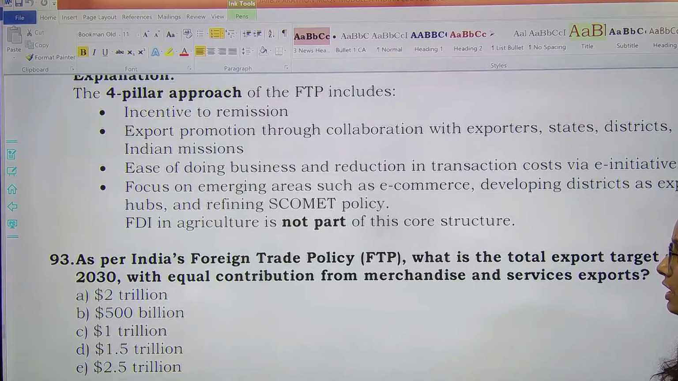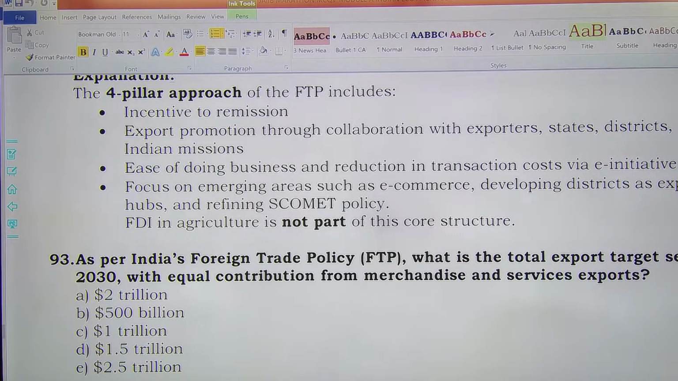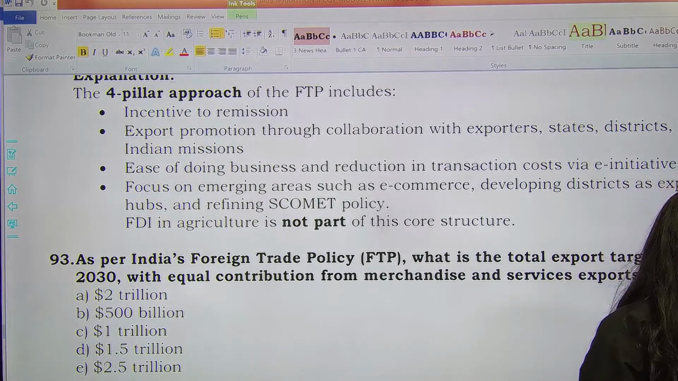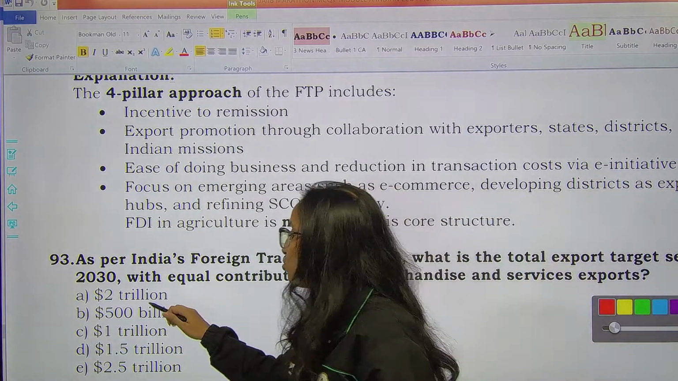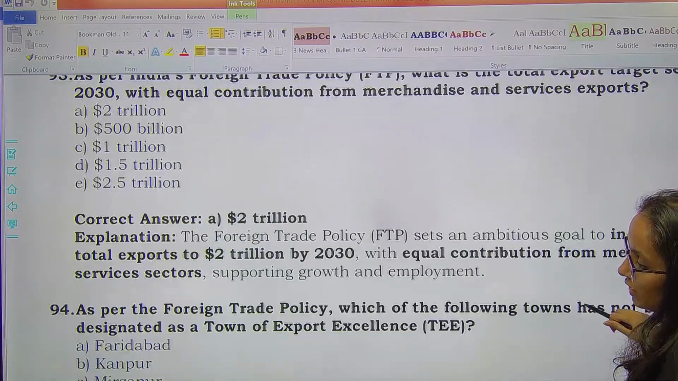Next one, as per India's foreign trade policy, what is the total export target set for 2030? With equal contribution from merchandise and services exports, the target stands at $2 trillion. Okay, the correct answer will be $2 trillion, option A.